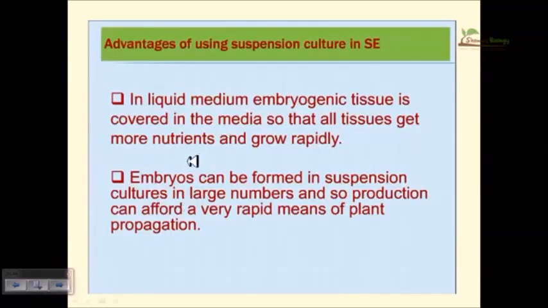Now, what are the advantages of using suspension culture in somatic embryogenesis? In liquid medium, embryogenic tissue is covered in the media so that the tissue gets more nourishment because it is filled with liquid, right? So from all the surroundings it can derive the nutrients and it can grow rapidly. Because we need rapid division, this is a very important technique. And embryos can be formed in suspension culture in large numbers, and so production can afford a very rapid means of plant propagation.